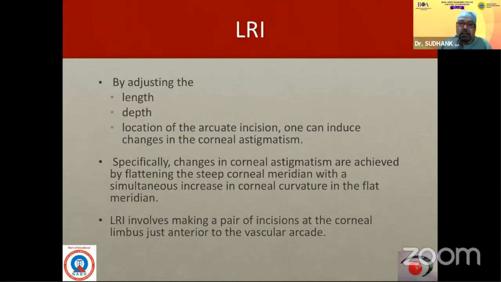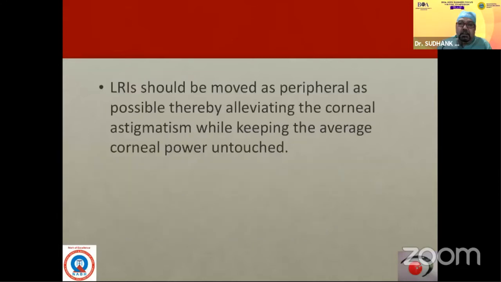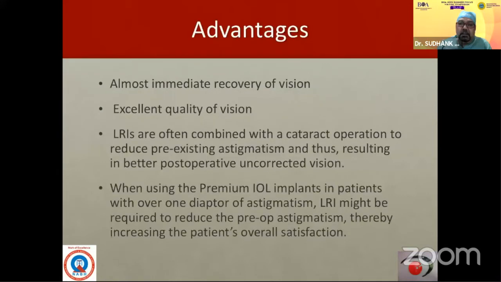And this is achieved with a steep flattening of the steep corneal meridian, with a simultaneous increase in the corneal curvature in the flat meridian. And this is always a pair of incisions at the corneal limbus, just anterior to the vascular arcade. It should be done as far as possible, thereby treating the corneal astigmatism, and the average corneal power should not be changed. This gives immediate recovery, excellent quality, and it is often combined with a cataract operation.